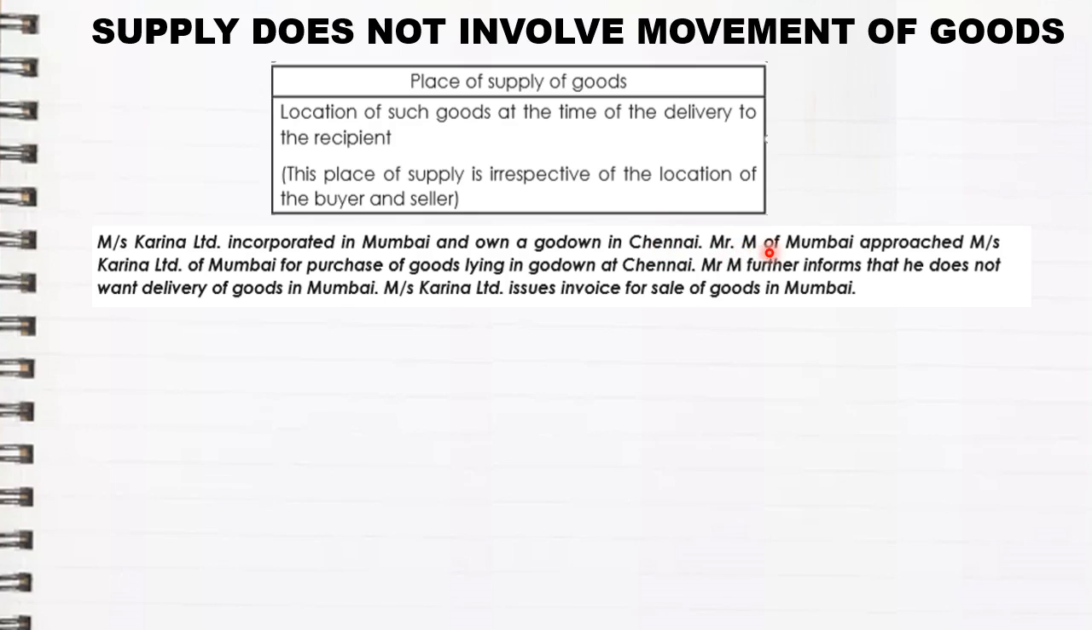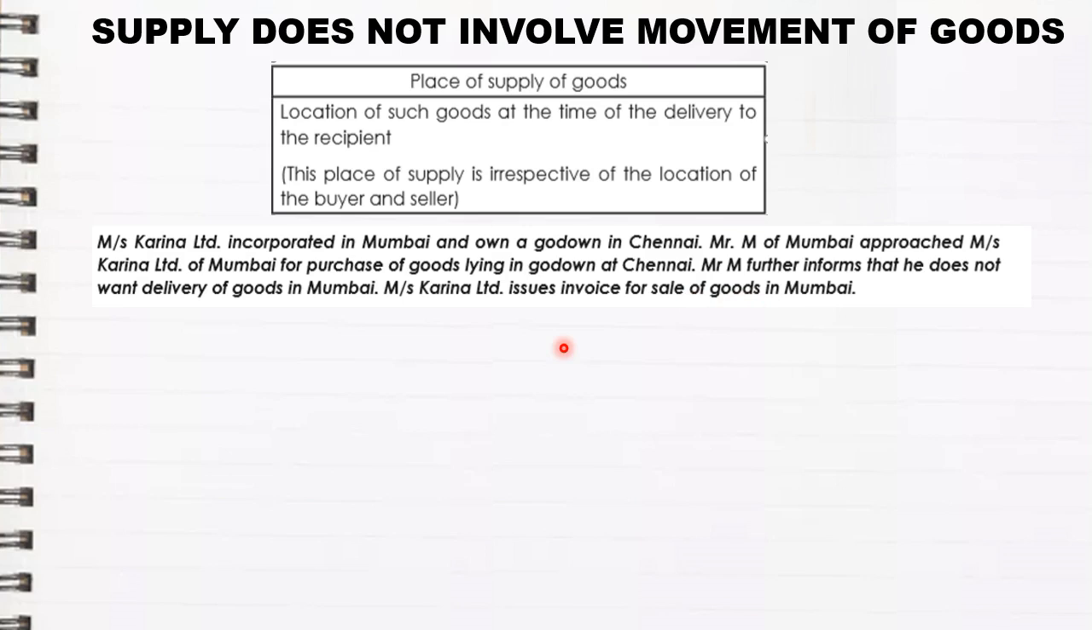Mr. M of Mumbai approached Messrs Karina Limited of Mumbai for purchase of goods lying in the godown at Chennai. Mr. M further informed that he does not want the delivery of goods in Mumbai. Messrs Karina Limited issued an invoice for sale of goods in Mumbai. Now here let us understand this example.